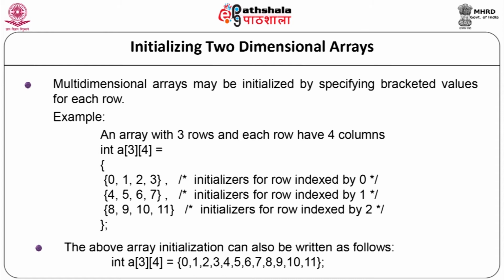The first row will have the values 0, 1, 2, 3, the second row will have the values 4, 5, 6, 7, and the third row will have the values 8, 9, 10, 11, and our initialization will end. In this example, the nested braces which indicate the intended row are optional. The above array initialization can also be written without the nesting of braces as int a[3][4] equal to, directly giving all the values as initialization: 0, 1, 2, 3, 4, 5, 6, 7, 8, 9, 10, 11.